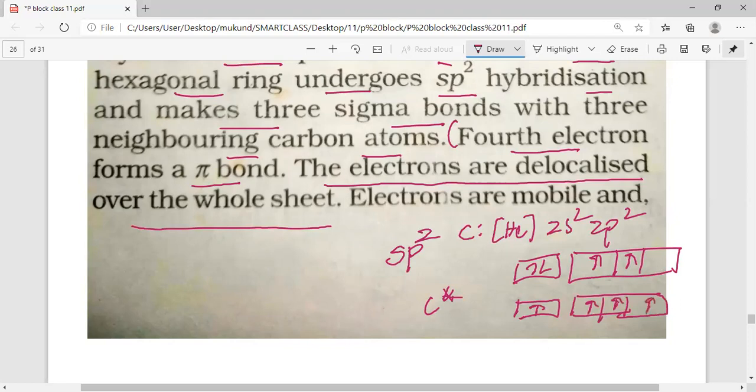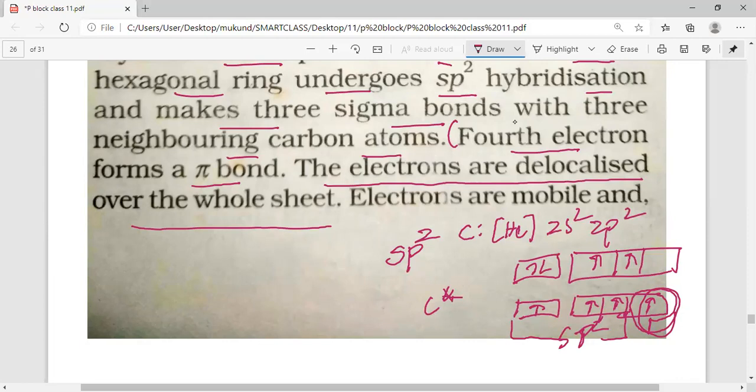So one electron from 2s goes to the 2p, and then we have the vacant orbital, but only 1s and 2p orbitals undergo the sp2 hybridization, this electron does not take part in the hybridization. As this electron does not take part in the hybridization, it becomes the fourth electron. See, 1, 2, and 3 and 4.